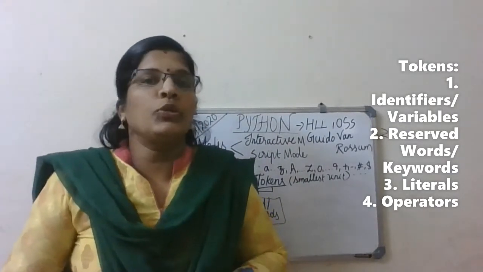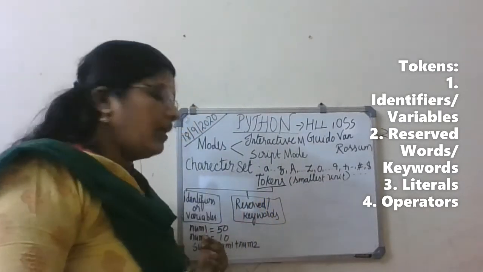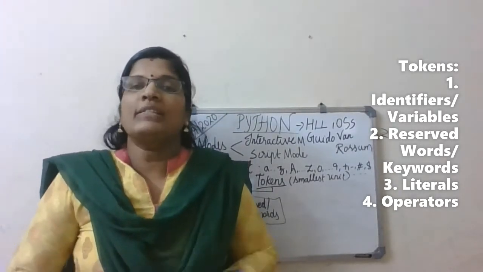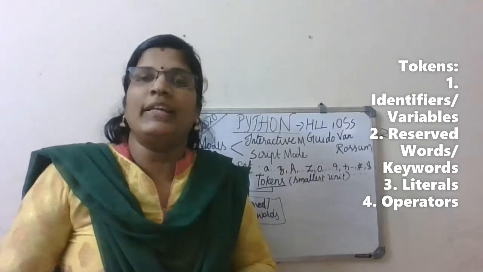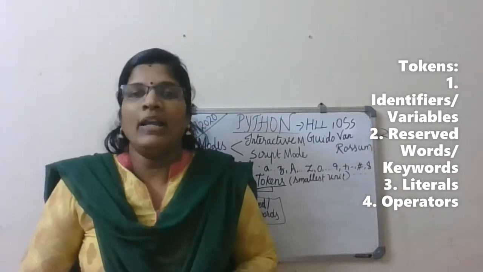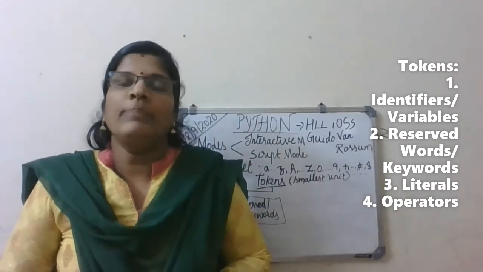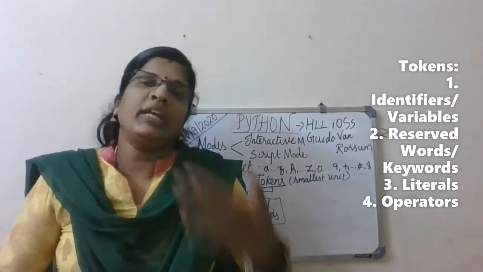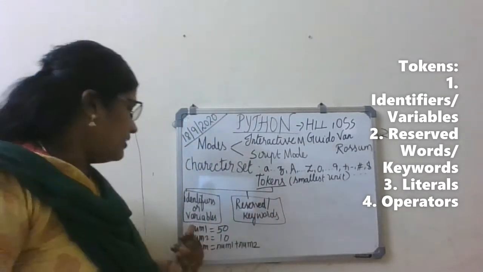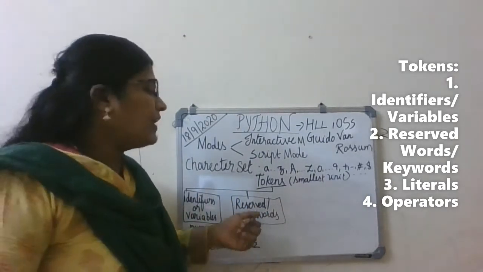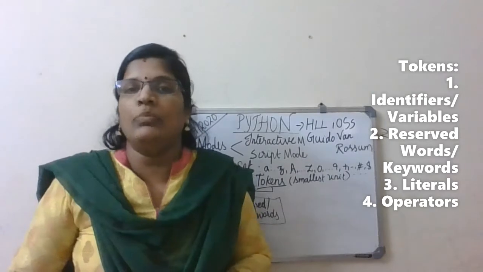We are not supposed to use them as variables. For example, the words if, while, for are all taken by the Python library. So we cannot take those words as variables here. That is called reserved words or keywords.